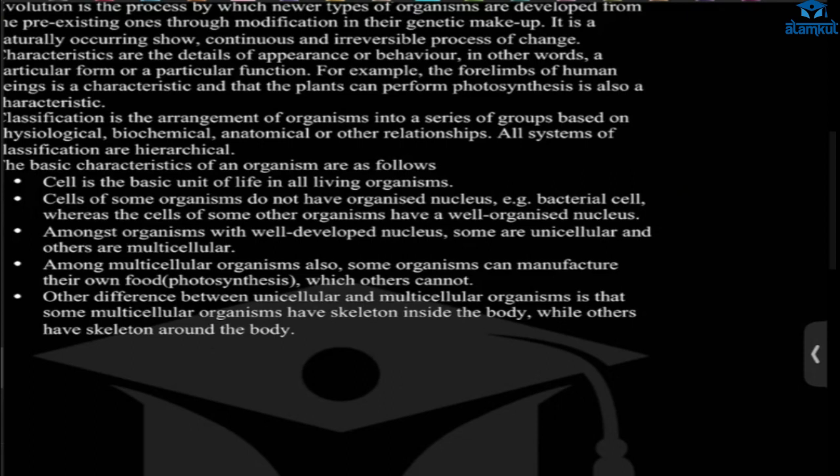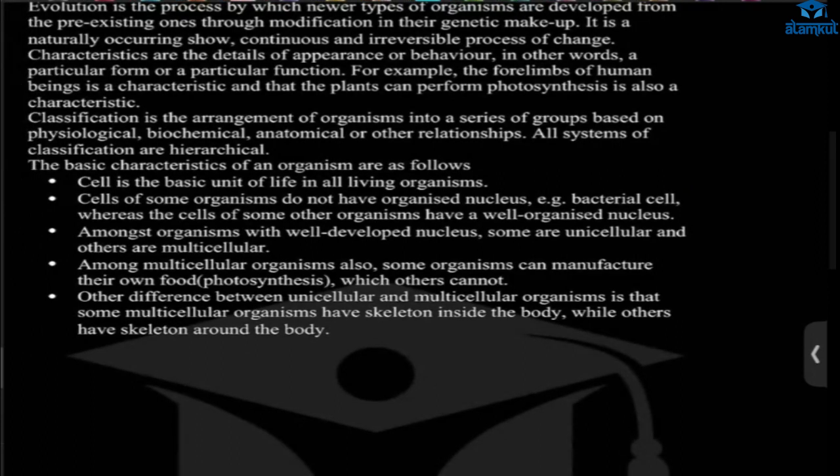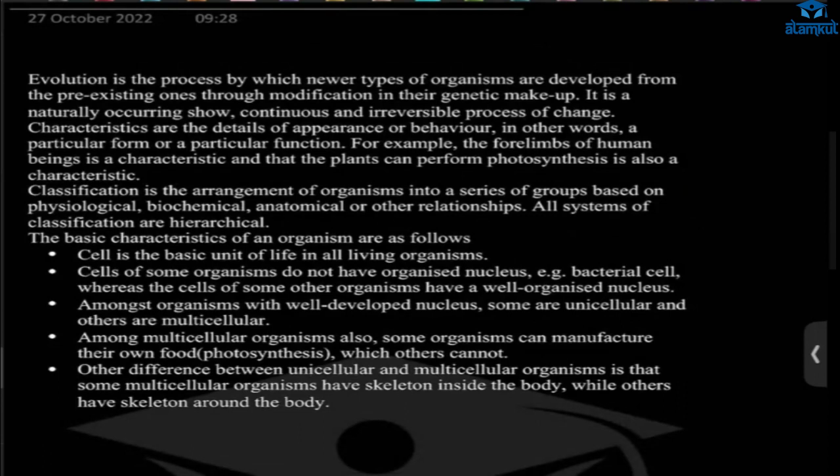Among those with an organized nucleus, there are unicellular and multicellular organisms. Some of them make their own food, and others cannot. Also, in some multicellular organisms the skeleton is inside the body, and in others it is around the body. That is also one difference. These are all the classification which you have learned in ninth class.